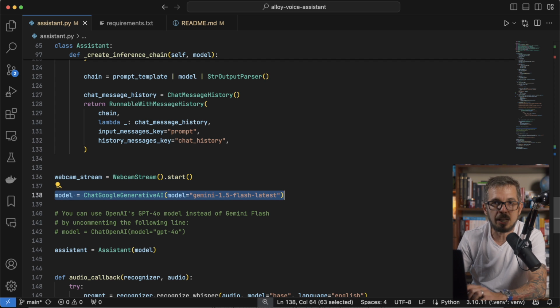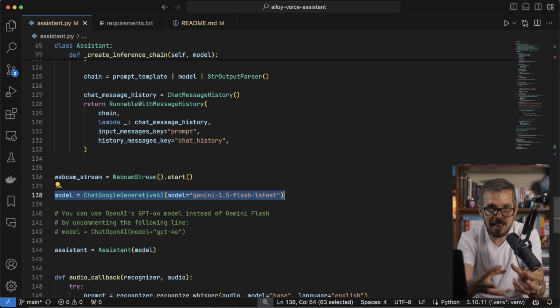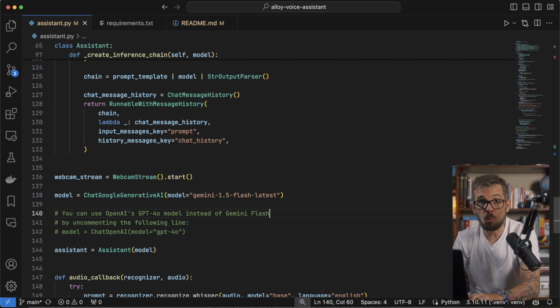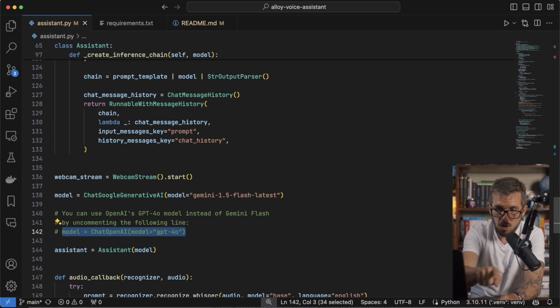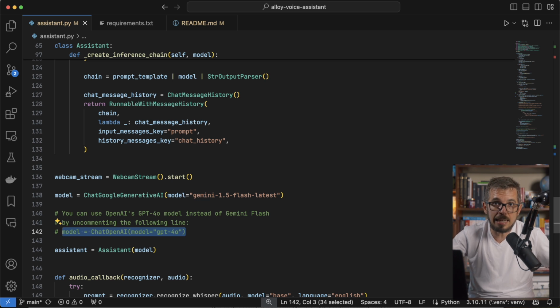Now this is me creating the model that I'm gonna be using. And as you can see here, I'm using the ChatGoogleGenerativeAI class, and I'm specifying I want Gemini 1.5 Flash latest. This is the model that I decided to use. But if you want to try with GPT-4o, here is how you do it. You uncomment that line, and now you have ChatGPT 4o. You don't have to change anything else. Goosebumps, not changing anything else.